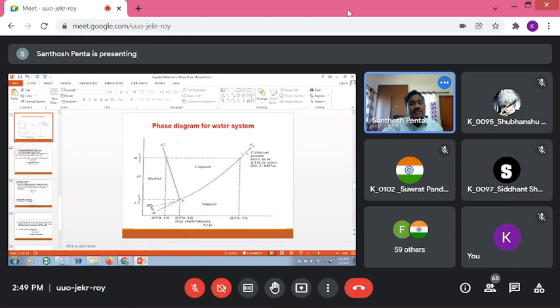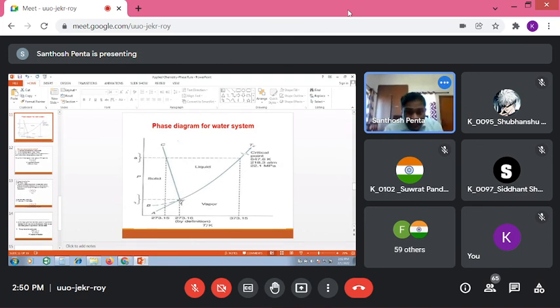That means this B dash curve is a metastable curve. Metastable means that phase is not a stable phase, because see here the temperature is 0 degrees centigrade. If you go below 0 degrees centigrade up to minus 4 degrees centigrade, sometimes the water may be existing in the liquid phase.